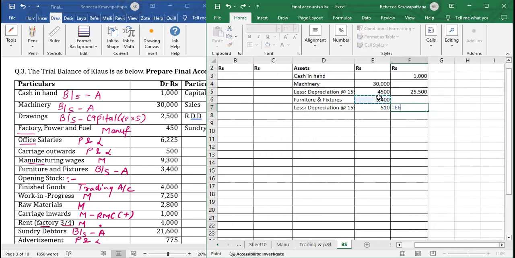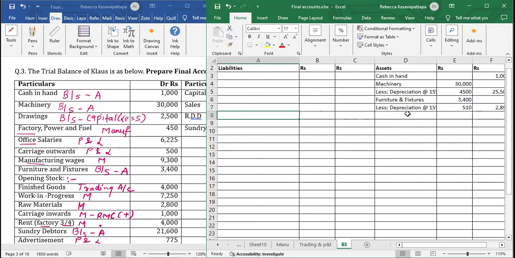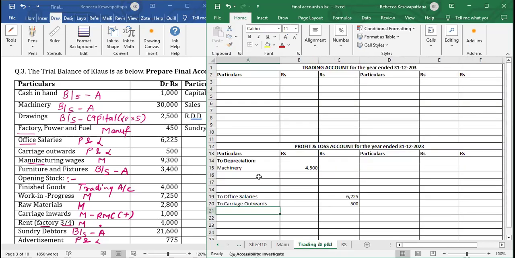We'll do minus, 2,890. Depreciation we will write in P&L again. Here furniture and fixtures. Just now we have found out 510.